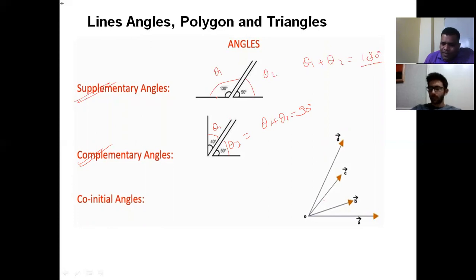You can see there are many angles, alpha, beta, gamma, you can give any name. These many angles start with the same point. They are called co-initial angles. Co-initial: many angles starting with the same point.